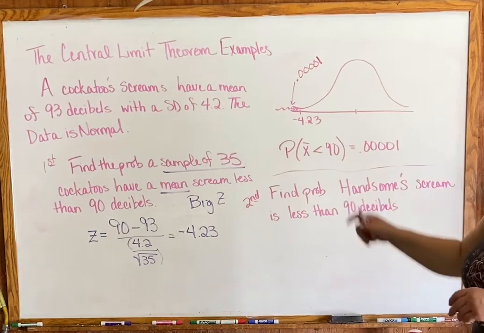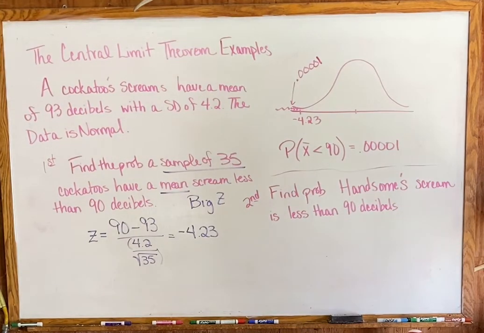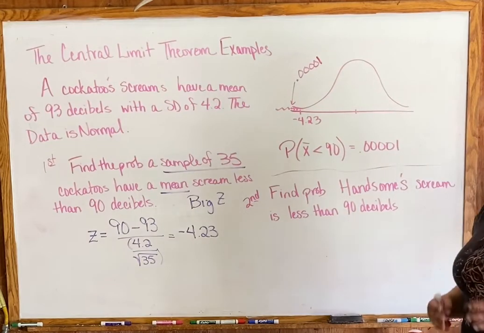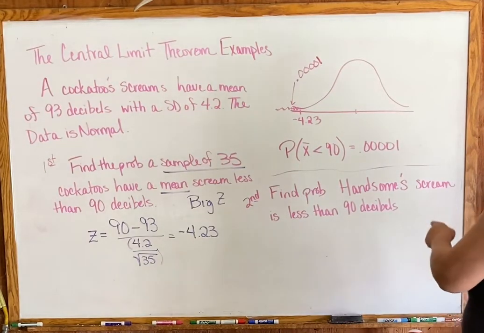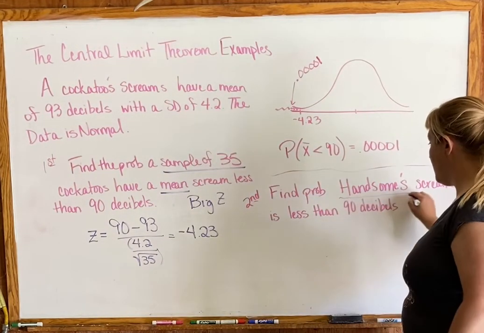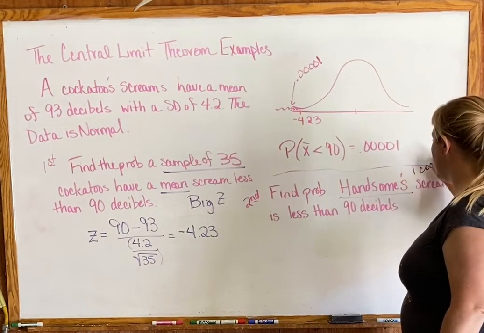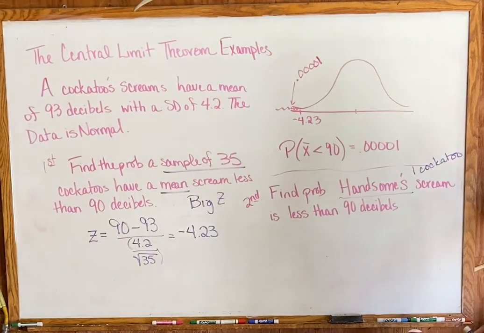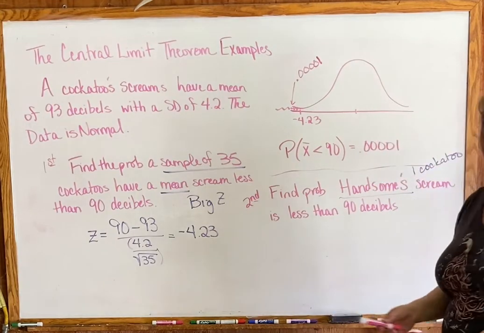So I wanted both of these problems on the board at the same time so that you really can see the difference between them. It looks like we're asking for the same thing, less than 90 decibels. Why aren't they the same thing? In this example, how many birds were we looking at? We needed 35 cockatoos to do this. In this example, how many cockatoos are we looking at? 1 cockatoo, just Handsome. So that means that we are not using big Z.